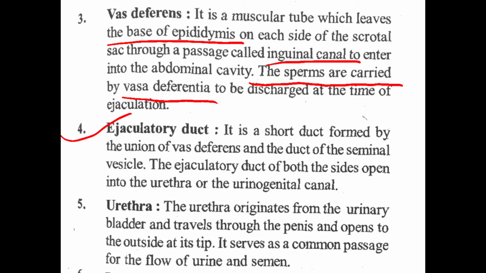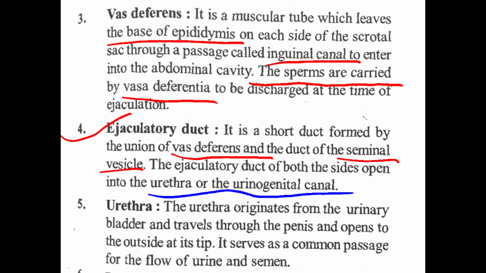Now what is the ejaculatory duct? It is a short duct formed by the union of the vas deferens and the duct of the seminal vesicle. The ejaculatory ducts of both sides open into the urethra of the urinogenital canal.